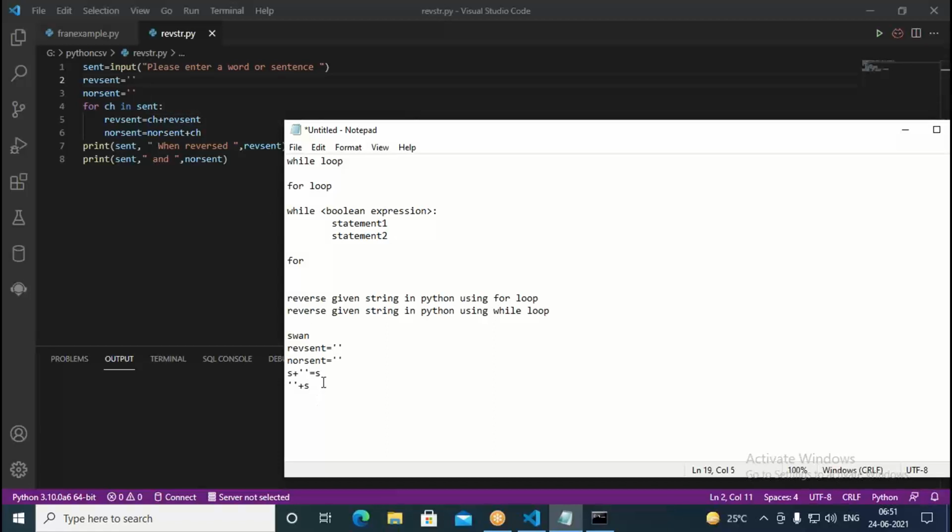In the next iteration, it is W. Already S is available.